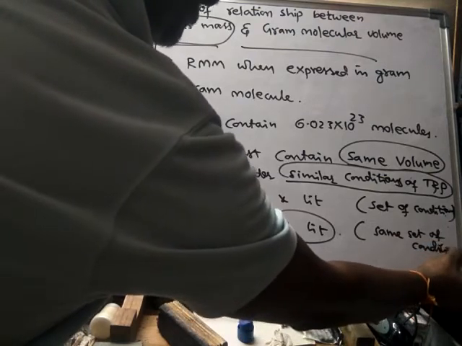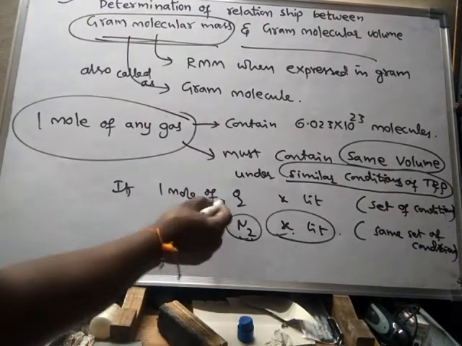That means under the same temperature and pressure.